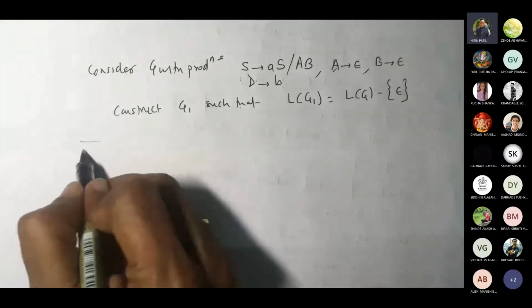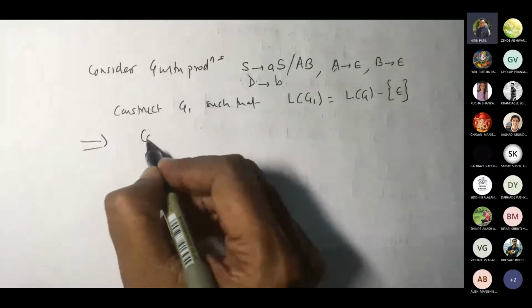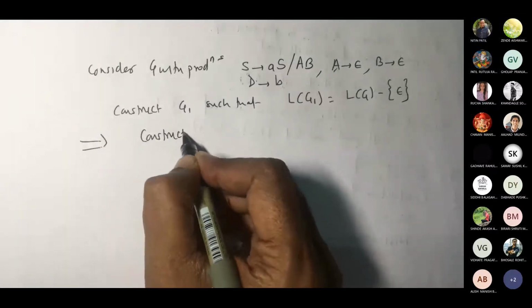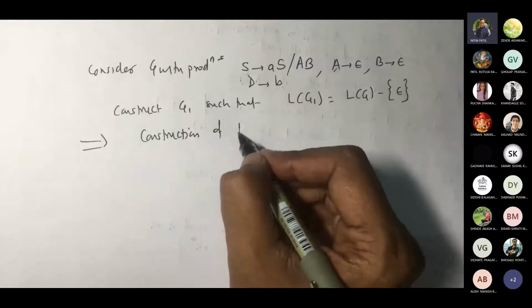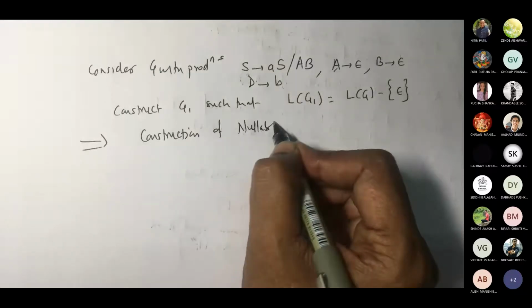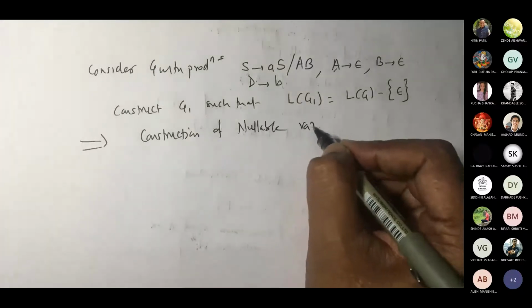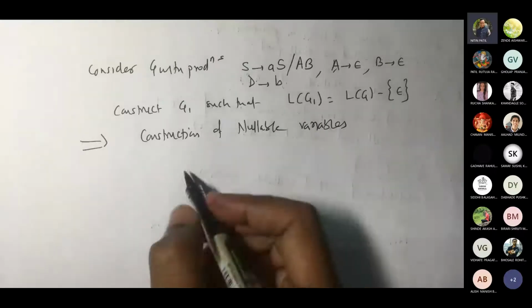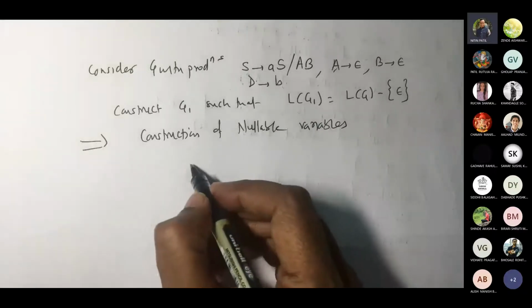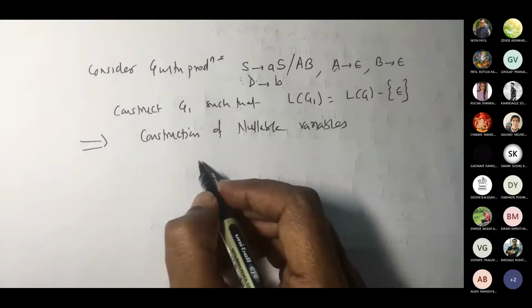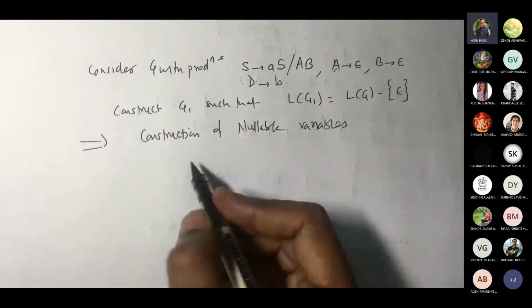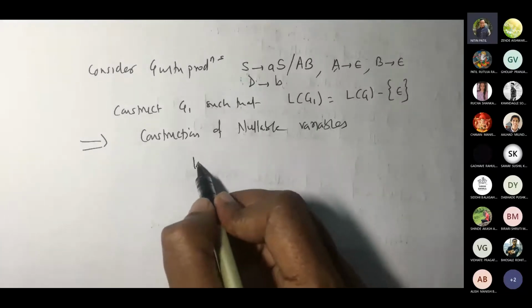So first step was what? Construction of nullable variables. So if you see by grammar, what would be added? Every production which is giving you epsilon, those such variables would be added into W0.